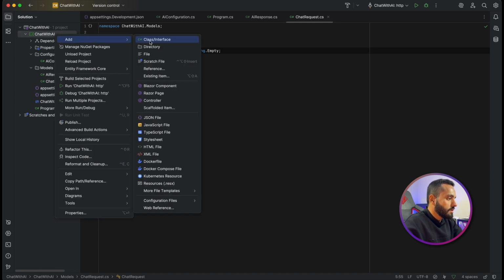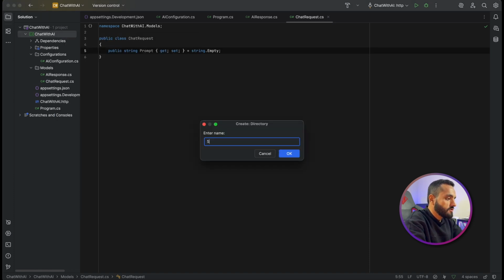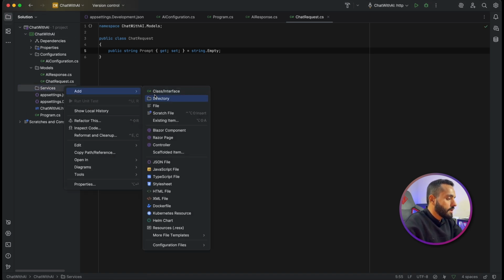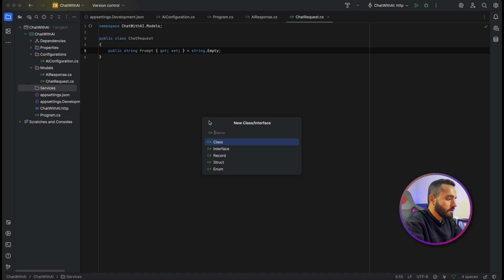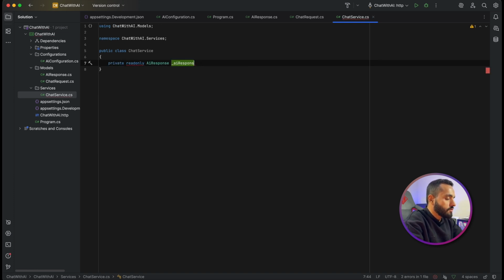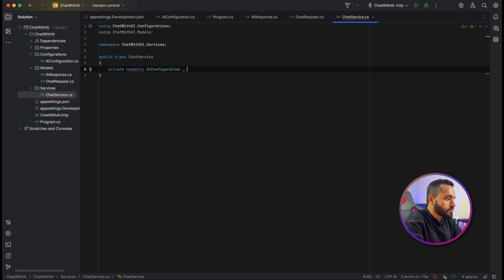Then I will go and add Services. In this Services folder, I will add a class named ChatService. I will add my configuration, readonly. I don't need the AIResponse, I need AIConfiguration, _aiConfiguration.